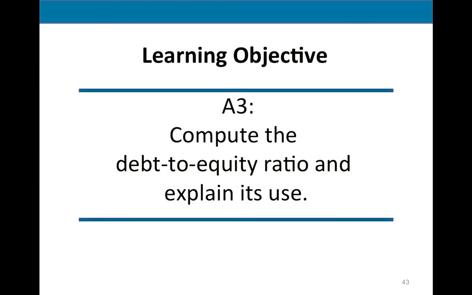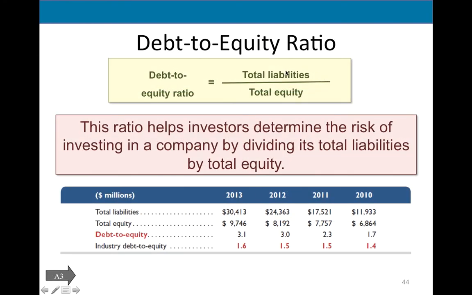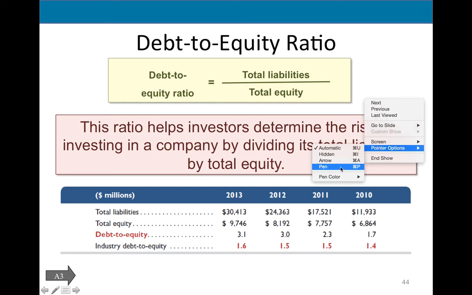The last ratio here is called the debt to equity ratio. This is the formula. We take total liabilities and divide by total equity. For example, if the debt to equity ratio is 3.1, it means for every dollar of equity, the company has $3.10 of liability, which is not good. This is one of those ratios that we want to be lower.